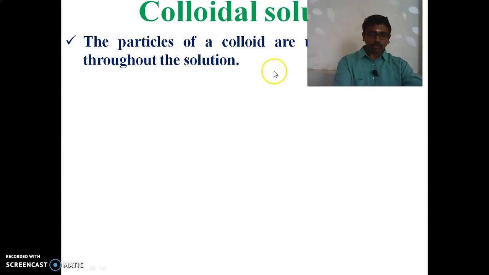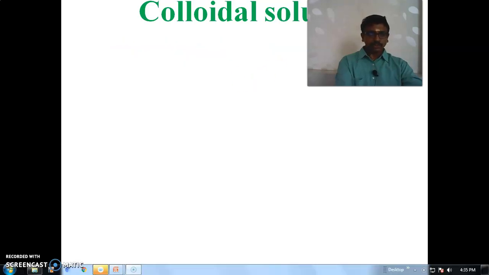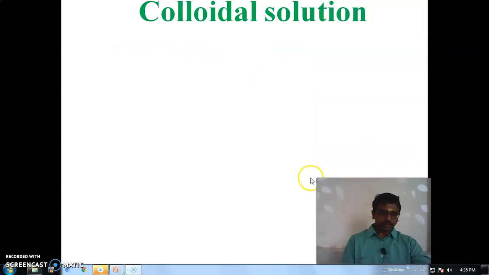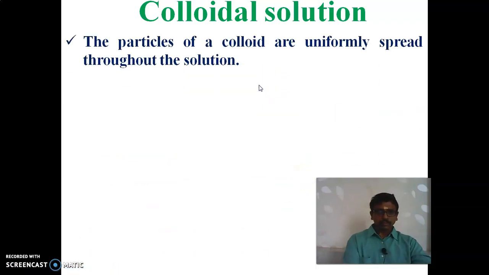And next is colloidal solution. A colloidal solution means the particles of a colloid are uniformly spread throughout the solution.